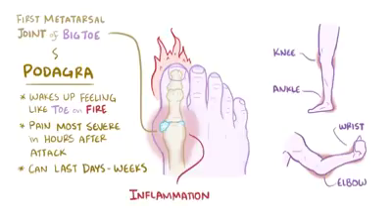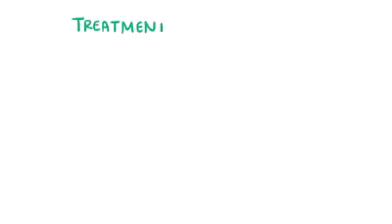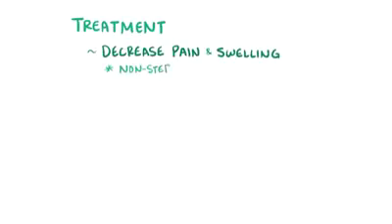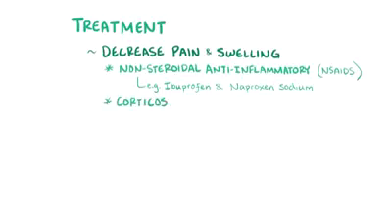This inflammation and local pain is ultimately caused by white blood cells, or leukocytes, which migrate to the site to help eliminate uric acid and release pro-inflammatory chemicals, including cytokines. Treatment of a gouty attack is typically focused on decreasing the pain and the swelling, most often with non-steroidal anti-inflammatory medications, or NSAIDs, like ibuprofen or naproxen sodium, but occasionally with corticosteroids as well.